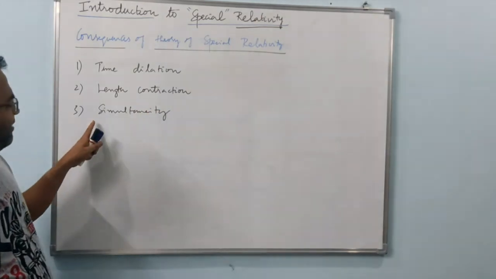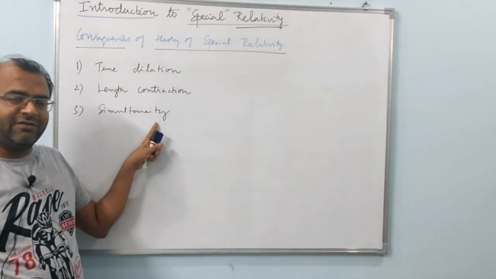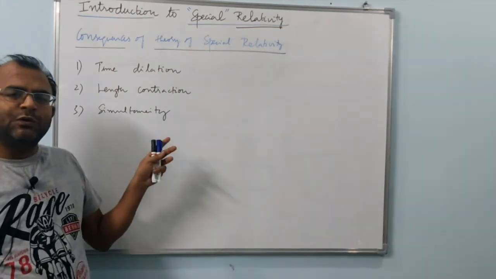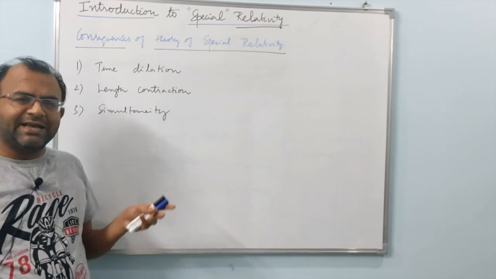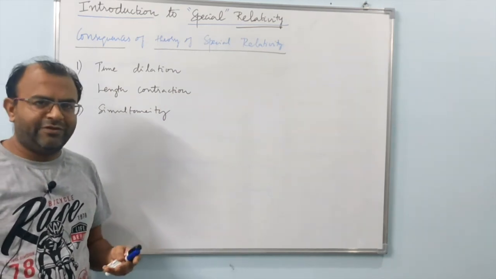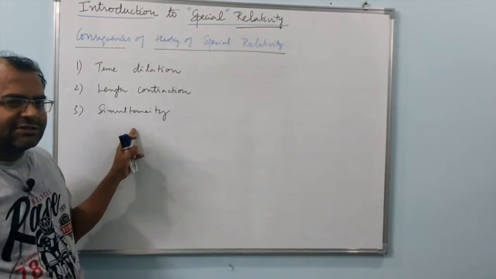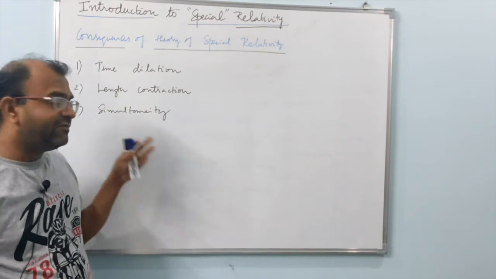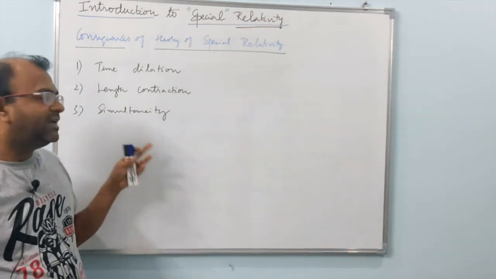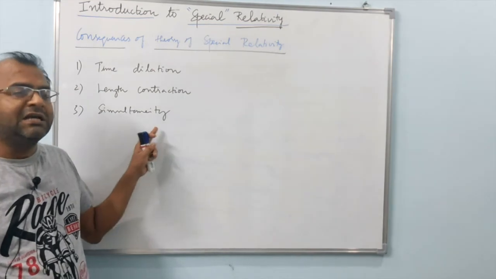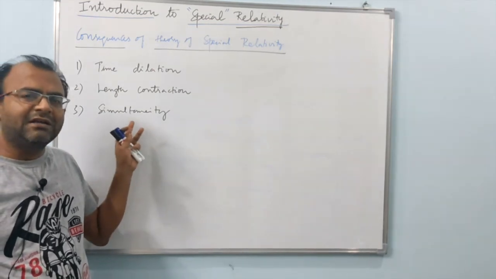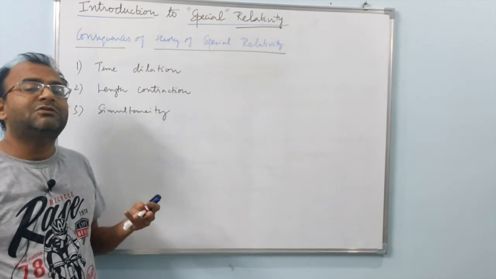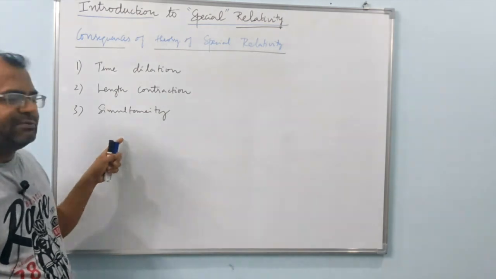special relativity. Finally, our third consequence of special theory of relativity that we study here is simultaneity. What is simultaneity? Two events are said to occur simultaneously if they occur at the same time for an observer in his own frame of reference. But relativity tells us that for an observer in relative motion with respect to a particular frame of reference, simultaneity gets affected. That means two events which occur simultaneously to one observer will not occur simultaneously to another observer who is in relative motion with respect to the first observer.